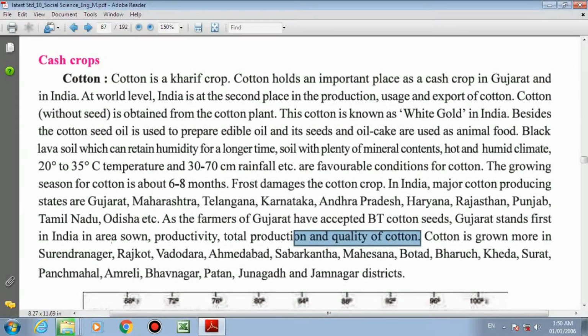In Gujarat, cotton is grown more in Surendranagar, Rajkot, Vadodara, Ahmedabad, Sabarkantha, Mehsana, Botad, Bharuch, Kheda, Surat, Panchmahal, Amreli, Bhavnagar, Patan, Junagadh, and Jamnagar. Our city Bhavnagar is also there. See, so these are the districts where cotton crops are grown.